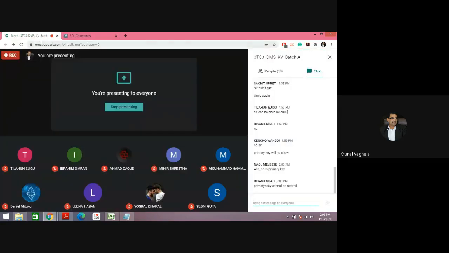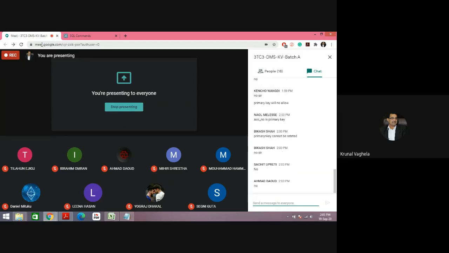Any doubt up till now to anyone? Then you can ask. Any queries, any doubts up till now? Primary key, check, not null. Is DBMS case sensitive? Yes, values are case sensitive, keywords are not.